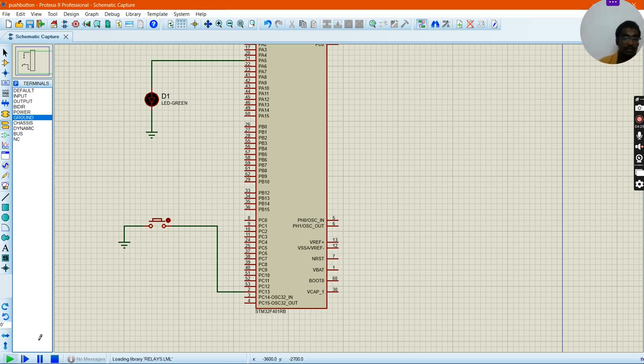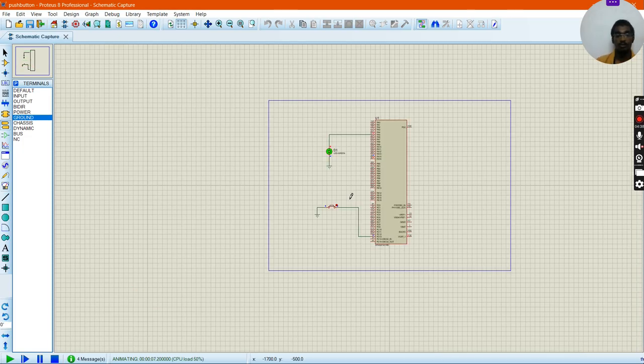If we are simulating the output, you can see that the LED glows when I press the push button. Once I'm not pressing the push button, the LED does not glow. So this is the output which you are supposed to get and this is how we should do the program. So thank you.